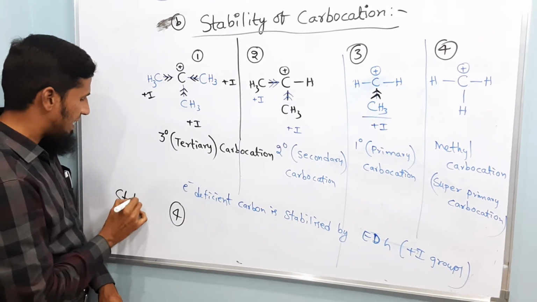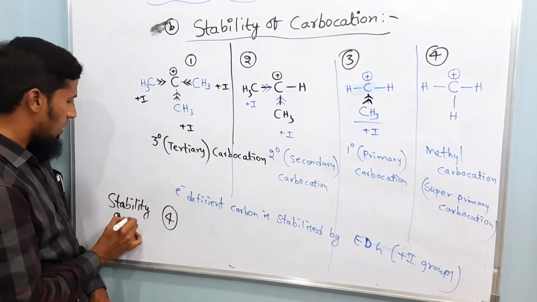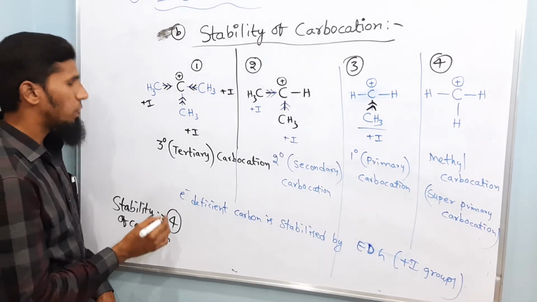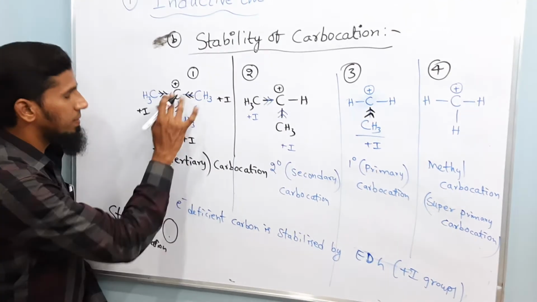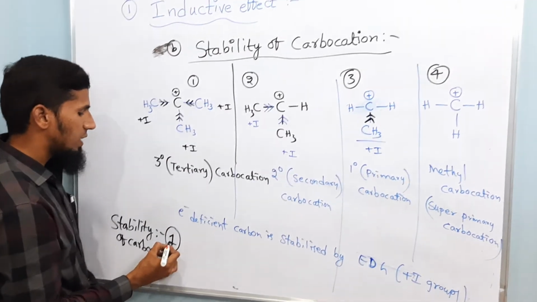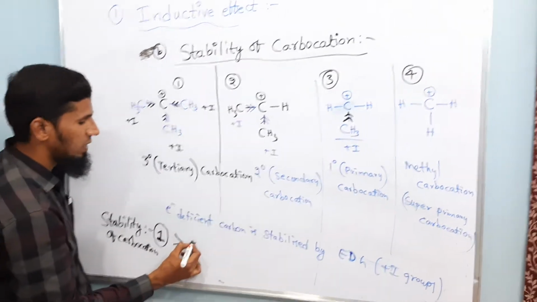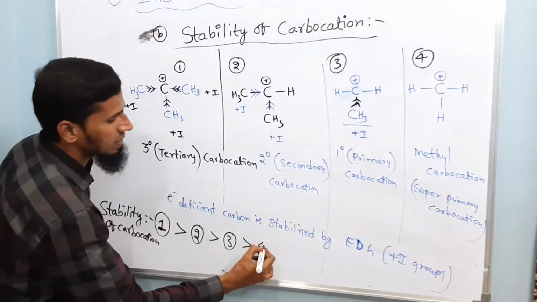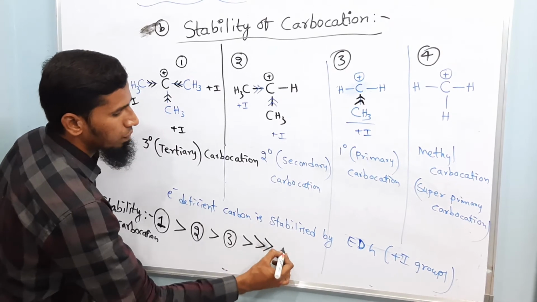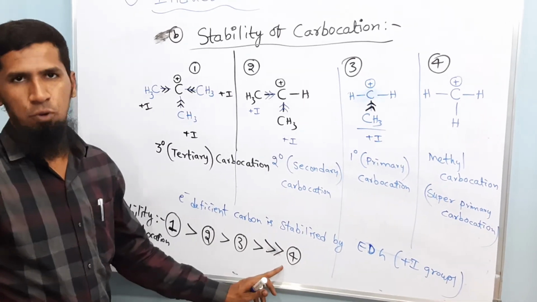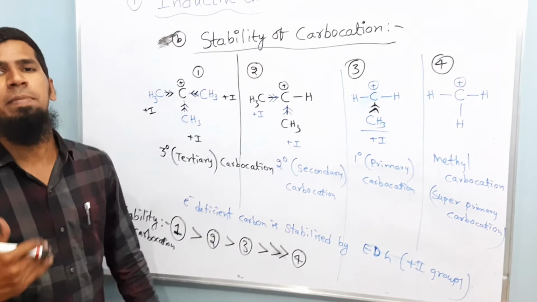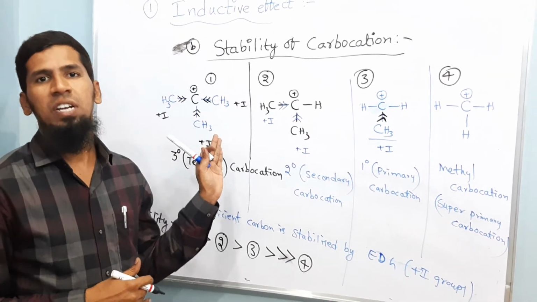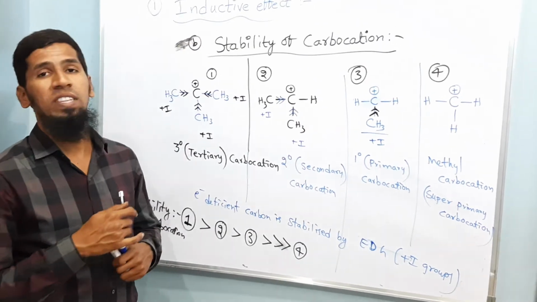I'm writing here stability of carbocation. So which one is the most stable carbocation? Number 1 is the most stable carbocation because it is tertiary, which is most stable, then 2, which is the secondary one, and then the third one is the next stable, and the least stable is the fourth one. So basically the stability of carbocation can be explained with respect to inductive effect. This is one of the major applications of inductive effect to explain the stability of carbocation.